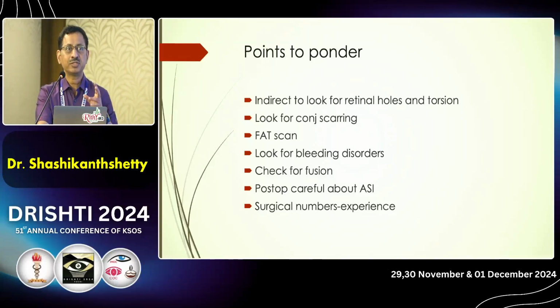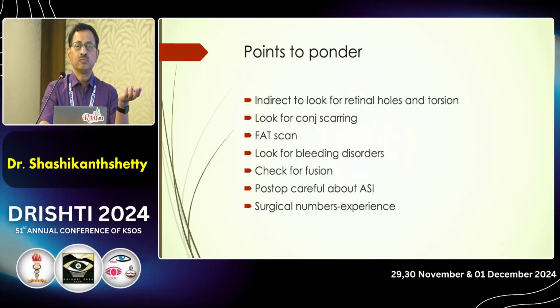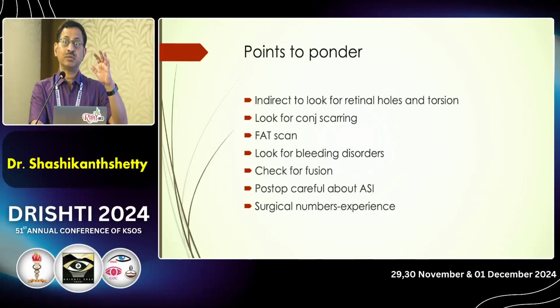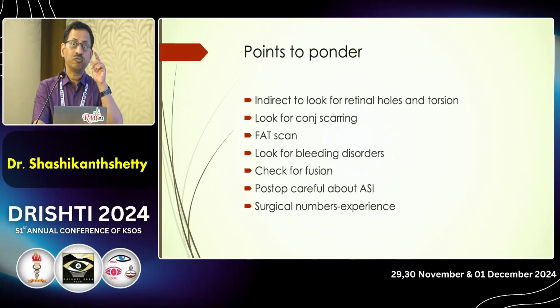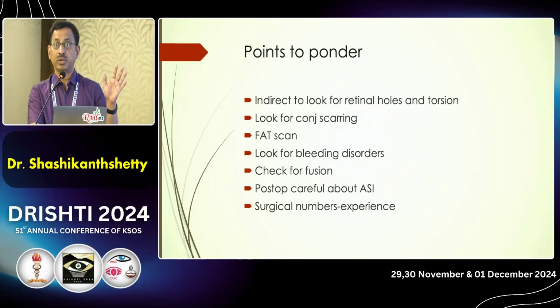FAT scan. What is FAT scan? Can anyone tell? Excellent. Family album tomography, that will help us to tell what type of deviation the patient had. Sometimes you can have a spontaneous consecutive exotropia. The patient might be esotropic, you look at his old photographs, he might be esotropic. You ask him what happened, he says, no, I have not undergone any surgery. Anterior segment is fine. So they can develop something called a spontaneous consecutive exotropia. From ESO, they might become EXO.